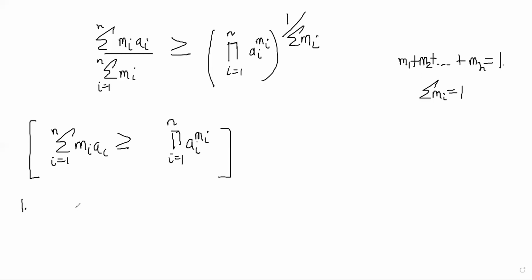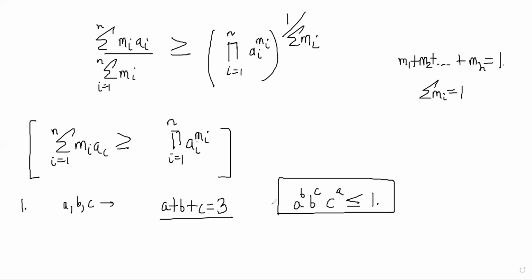One example that I can think of right now is: if a, b, c are positive reals, and a plus b plus c is equal to 3, then show that a power b, b power c, c power a is less than or equal to 1, right? So let's think about how we will do this. We know that 1 is equal to a plus b plus c by 3, right?